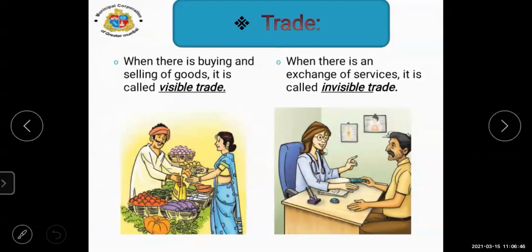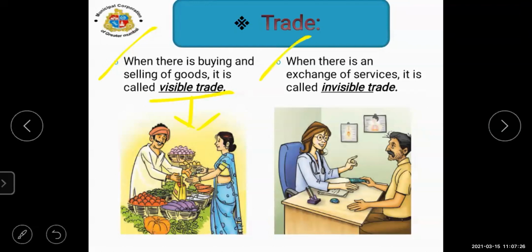Then trade is divided into two parts. When there is buying and selling of goods, it is called visible trade. It means the goods we can see, we can buy. It is visible to us. As we are purchasing goods, vegetables, or any small things from the shops, it is known as visible trade.